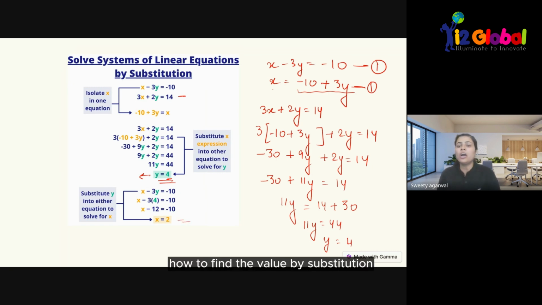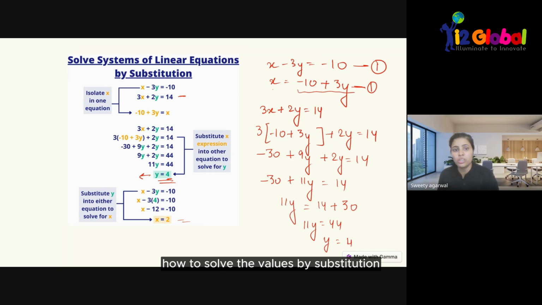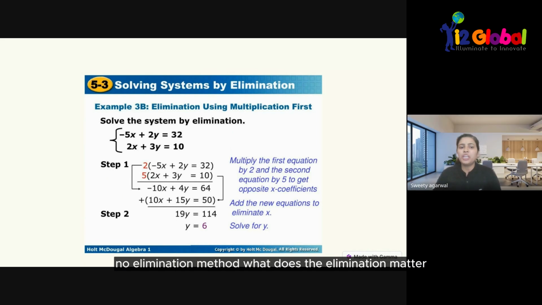So have you got how to find the values by substitution? Yeah, I got how to solve it. Any doubts? No doubts. Clear? Clear as well. Completely clear? Yeah, completely clear. Sure? Yeah, sure.